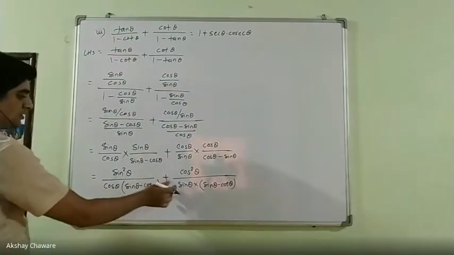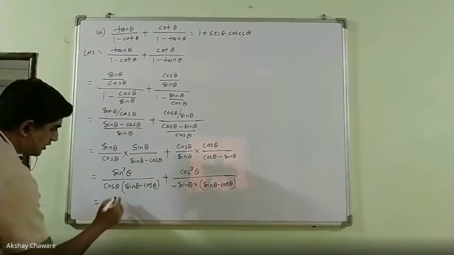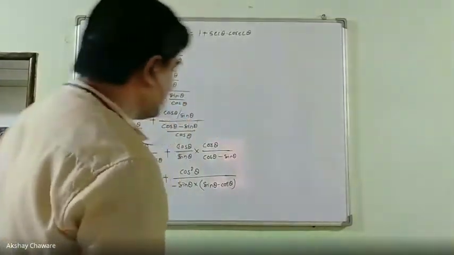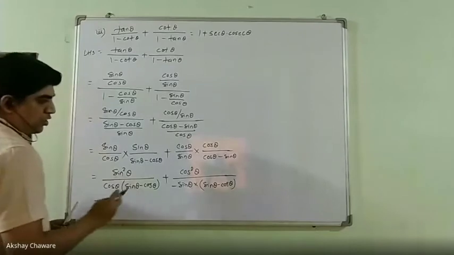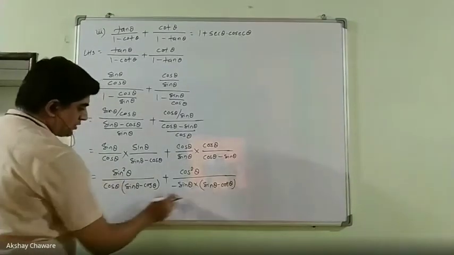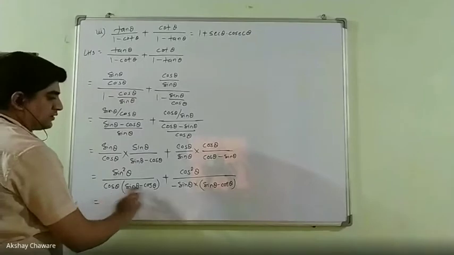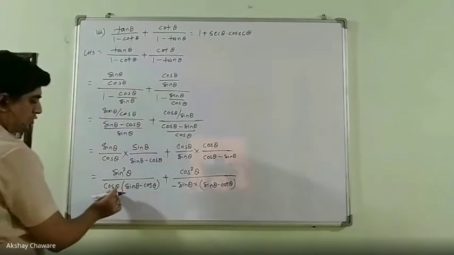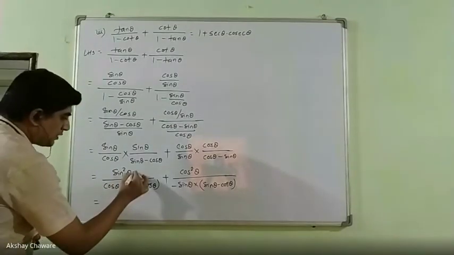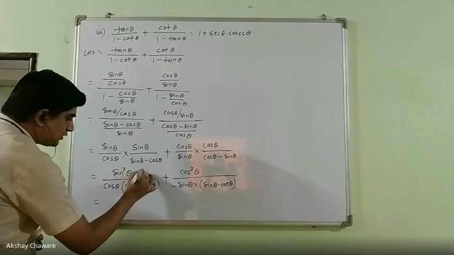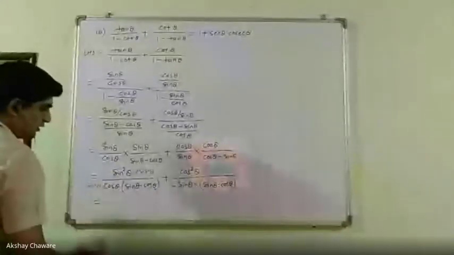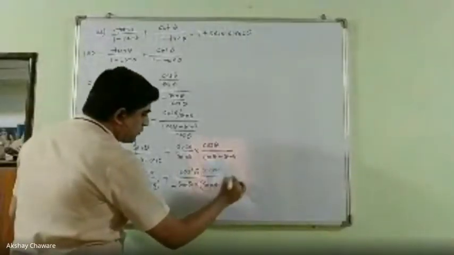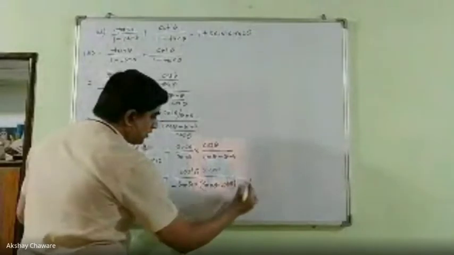So minus times plus is minus, and then let's take one step here, that is the LCM. If we have to keep a common denominator, then sin theta minus cos theta is a common term, and sin theta and cos theta are there. If we multiply and divide the first ratio by sin theta, and multiply and divide the second ratio by cos theta,